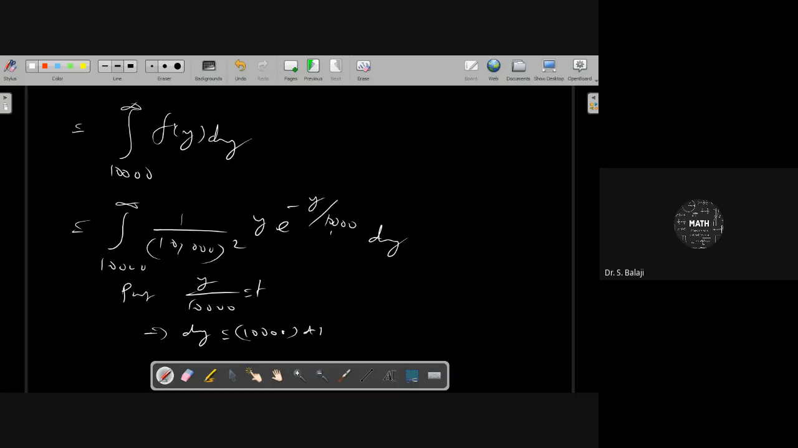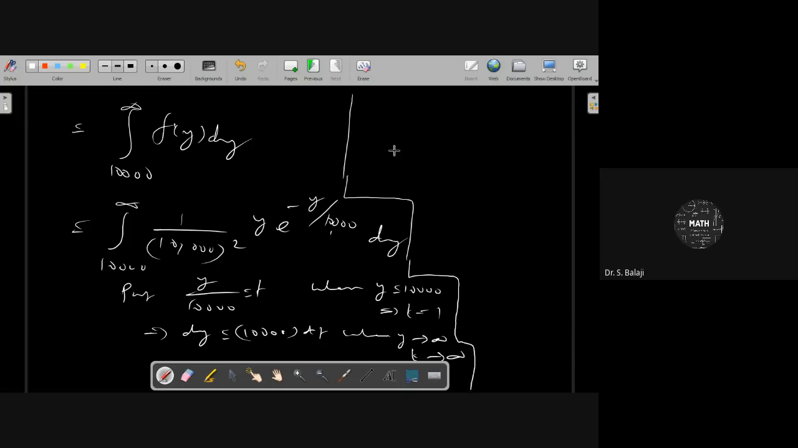10,000 dt. And then what about the limit change here? When y equals 10,000, you get t equal to 1. When y goes to infinity, t also goes to infinity. Therefore, we can use this idea to integrate here. The change in the limit will be 0 to infinity... 10,000 to infinity now comes as 1 to infinity.